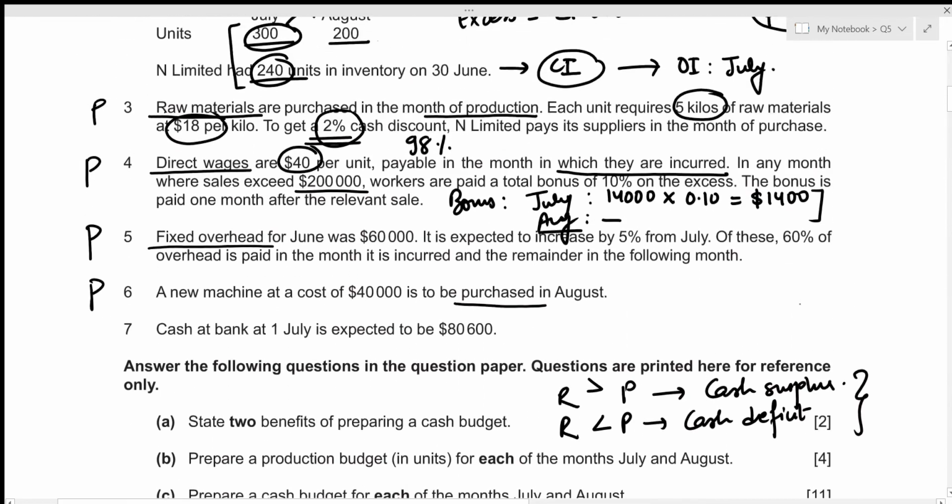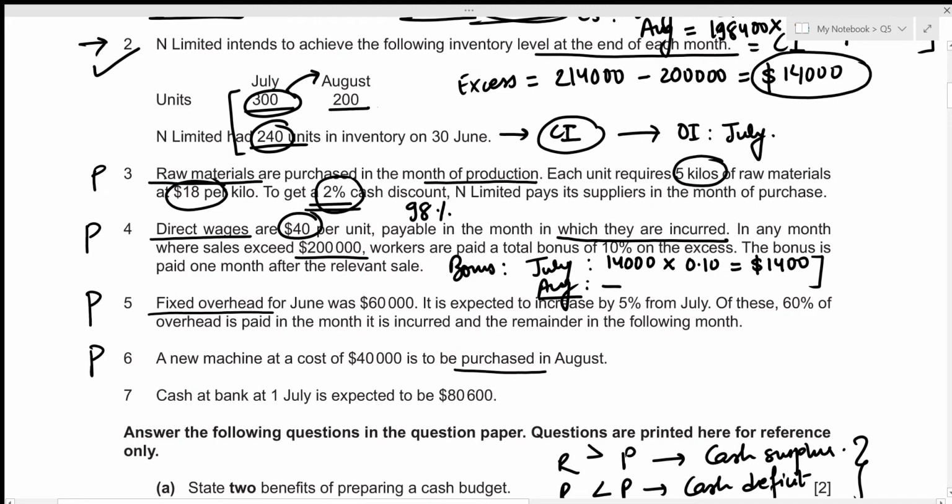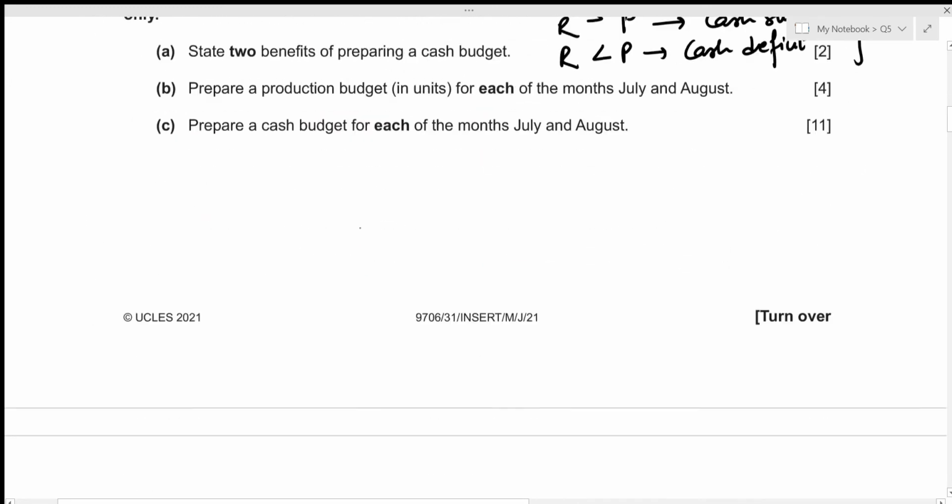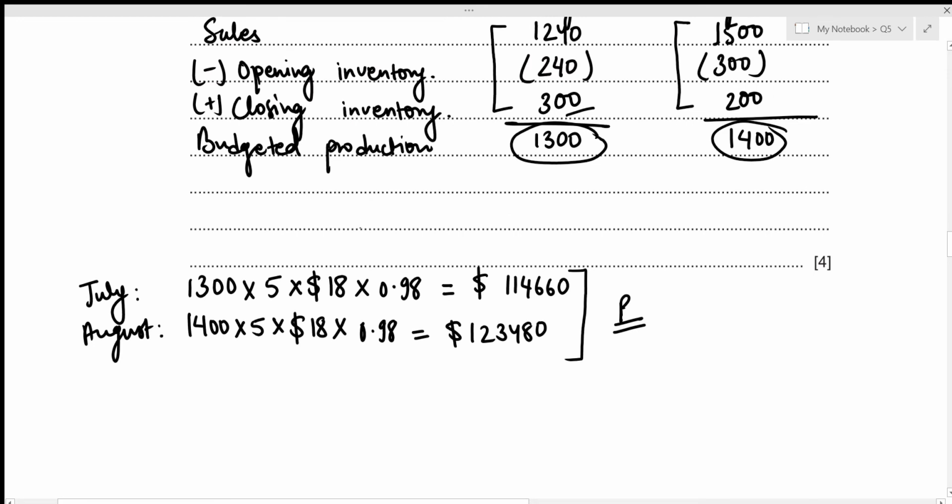Okay, now we'll move towards calculating our total direct wages. Let's have a look at the information again. We know that direct wages is $40 per unit, which means that we again have to refer back to our production budget. Let's do that. Okay, so for the month of July, the direct wages will be the total units produced, which is 1,300, times the direct wages rate per unit, which is 40.